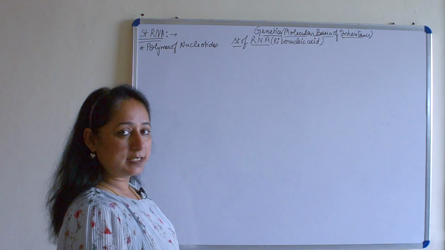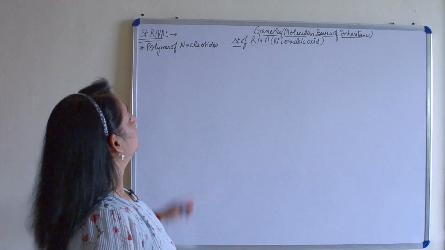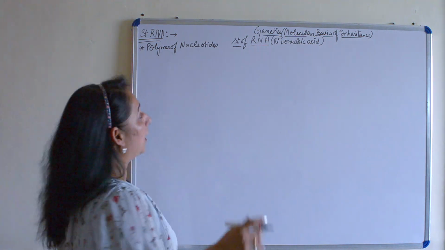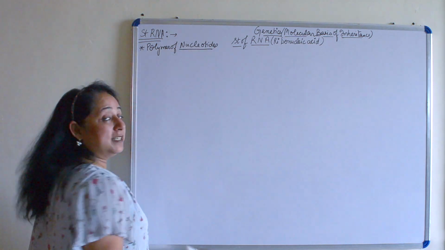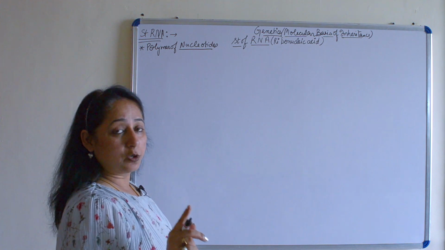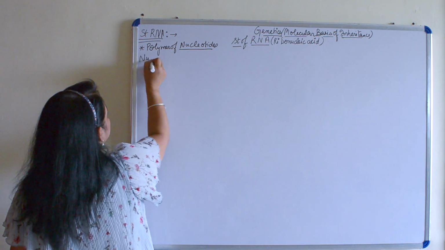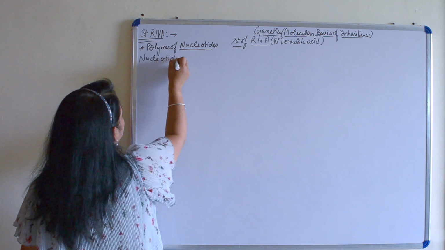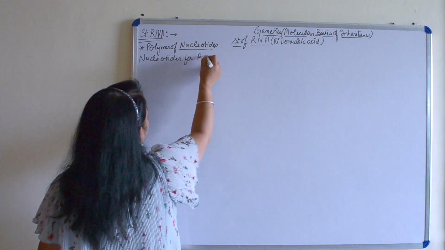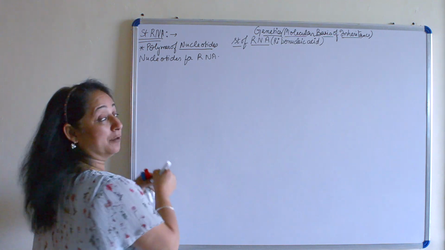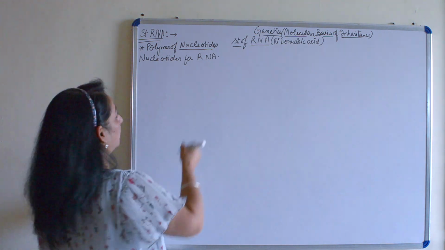It's single stranded, while DNA is double stranded. That is a very major difference. But yes, nucleotides are present in DNA also and in RNA also, but the components are different here. Let's see. The nucleotides for RNA, what are they made up of?